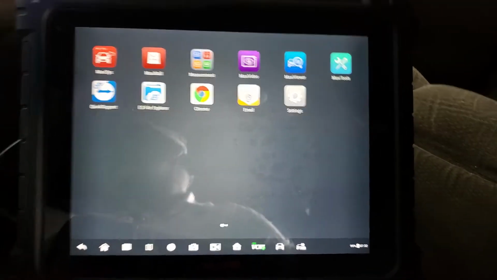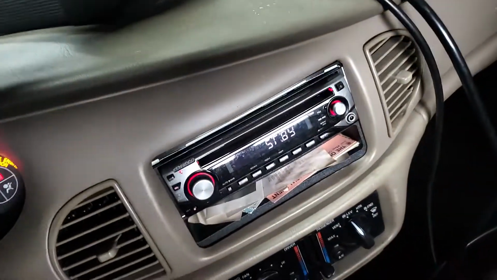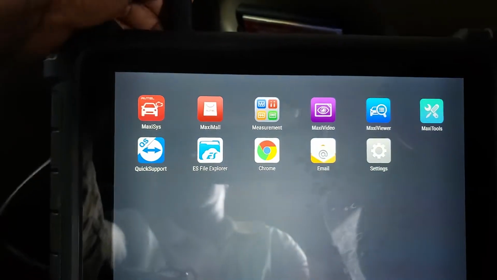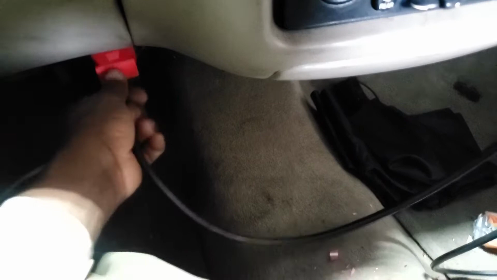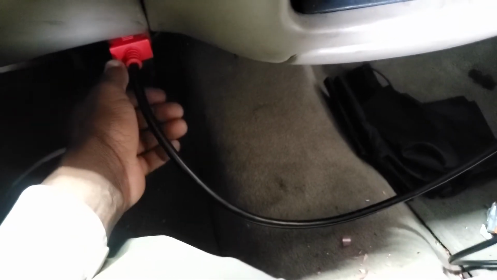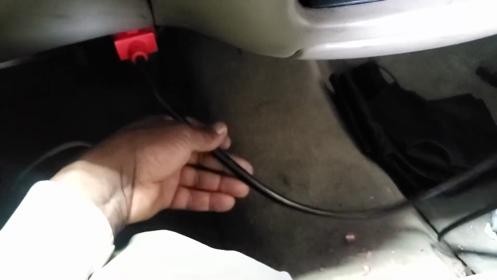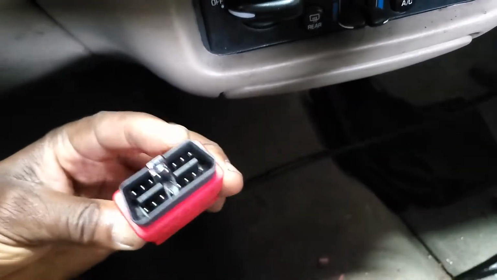Everything is good here. I'm supposed to get something, but I don't see anything. The car is not connected yet. I just pushed it in good. Hopefully I will be able to connect to the car. Let me see it again. Everything looks good.